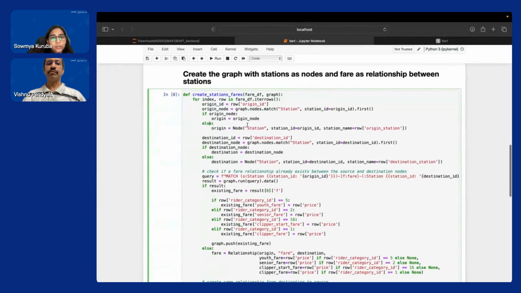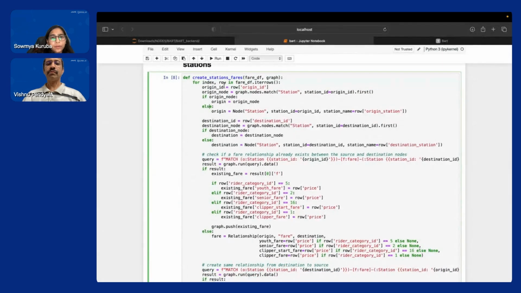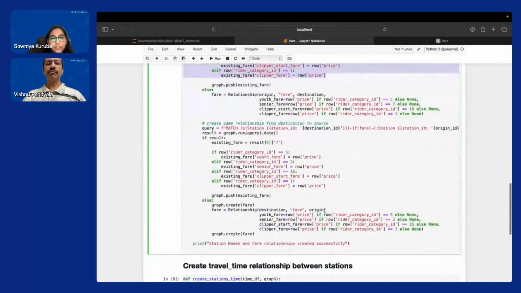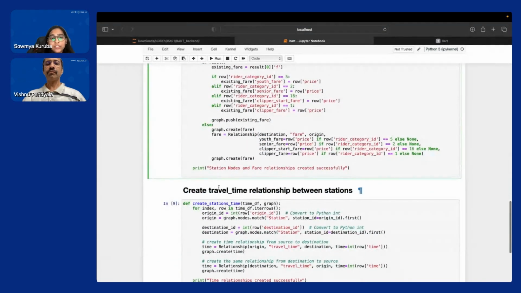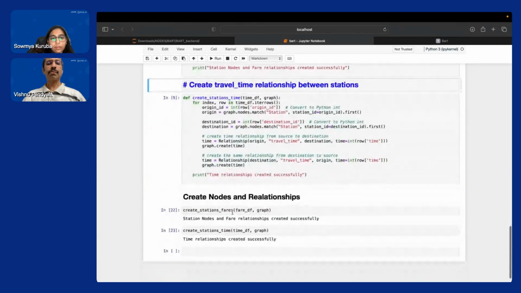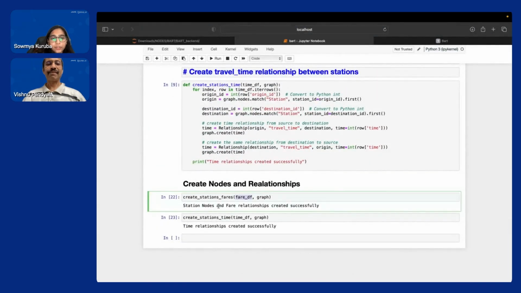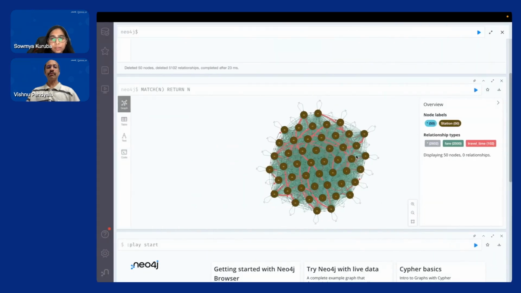This is a function that's used to create the graph. We're going to create the graph with the stations and the fare relationship initially. The fare relationship will have different categories as its properties, after which we're going to update the graph with the travel time relationship. We're going to call this function, and as you can see, I've already called it, and the station nodes and the fare relationship have been successfully created, and the time relationship has been updated in the created graph. Let's look at how this looks in the Neo4j desktop.